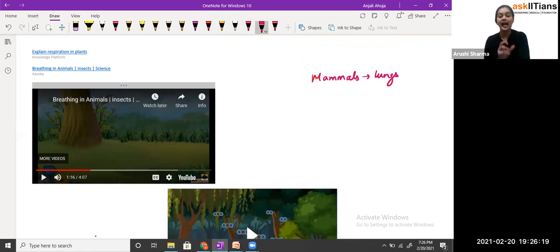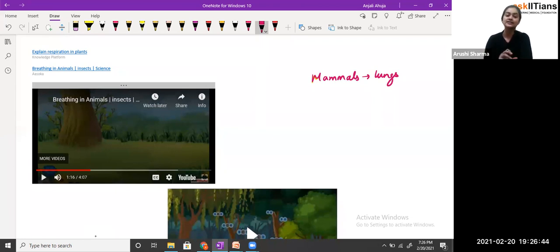Exactly, students. We have already discussed this respiratory system in the last session: the air passes through the nose to the pharynx, then to the trachea, that is the windpipe. Through that windpipe, it goes to the lungs, and the lungs have alveoli, which are covered with a network of blood capillaries. There the exchange of gas takes place, and that's how oxygen gets dissolved in our body with the help of the blood.